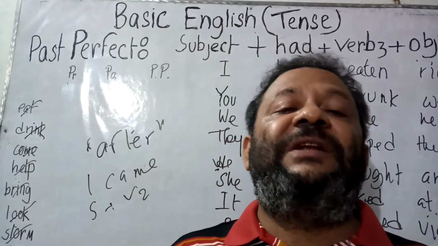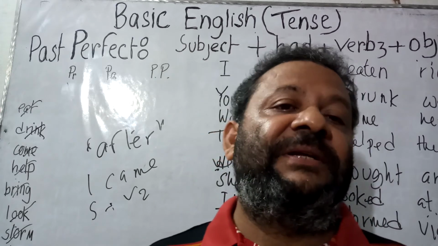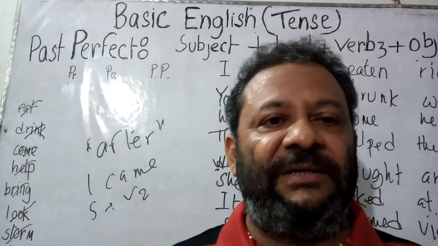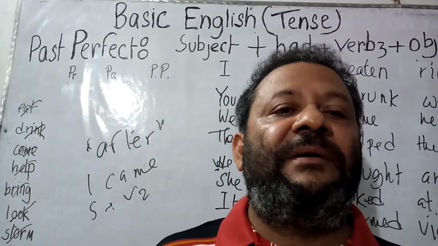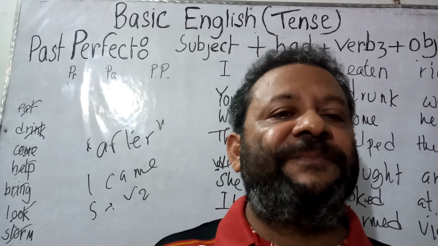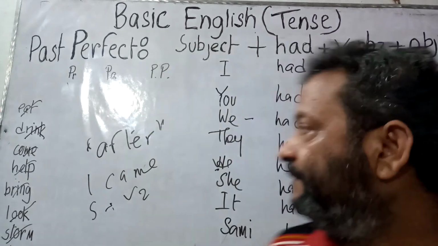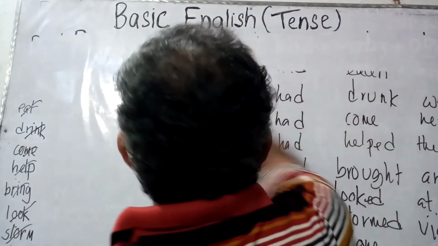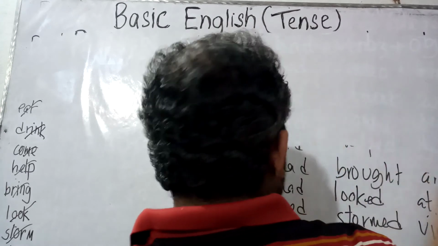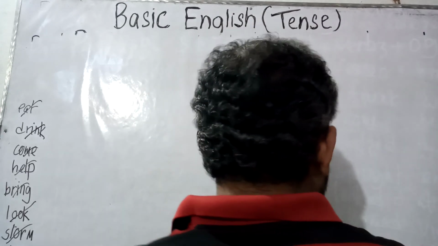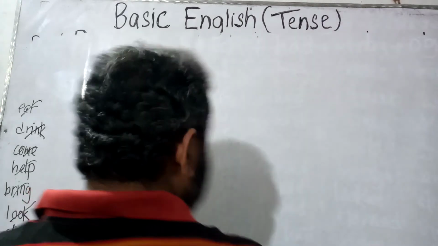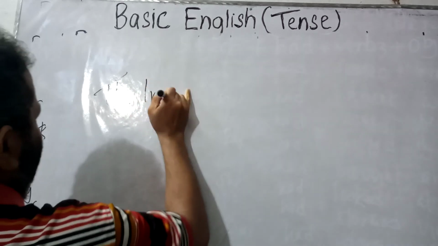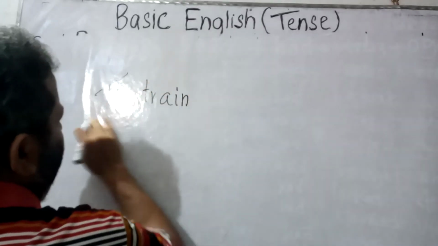This structure is closely related with two words. These are after and before, and this structure is used before the word before and after the word after. That is, let us make some more sentences from our practical life. Let us consider the word the train. This is the subject.